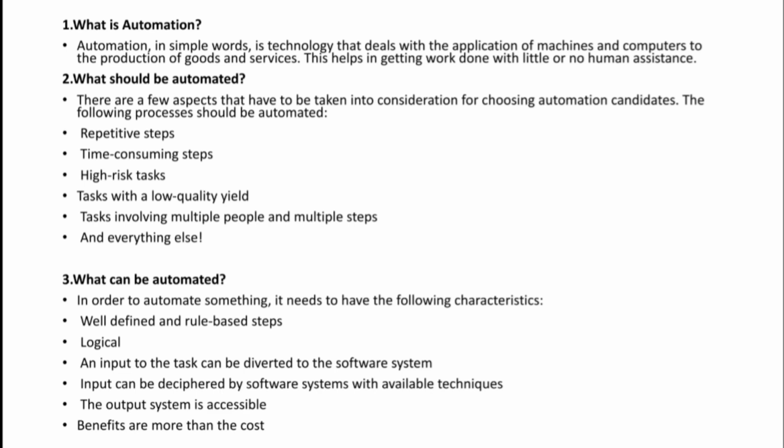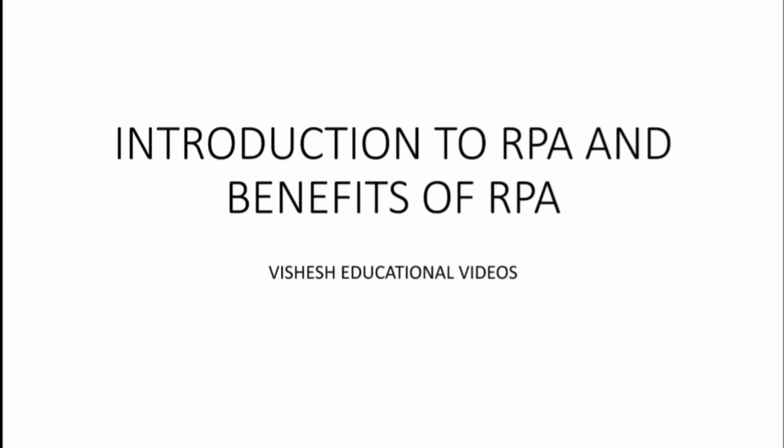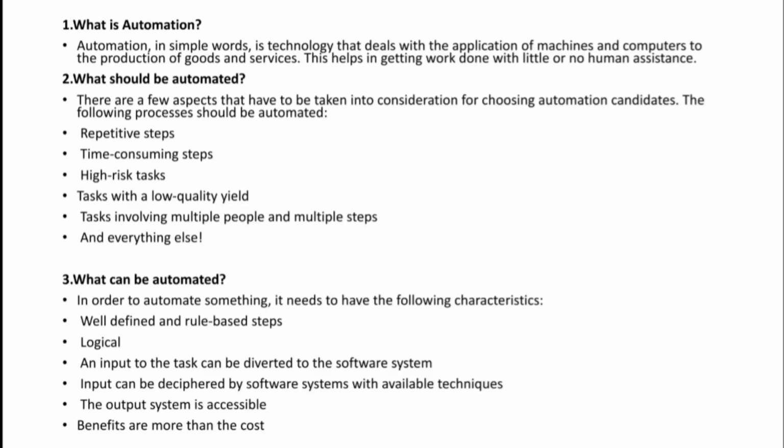And also tasks involving multiple people and multiple steps, right? So this type of task involving multiple people and multiple steps can also be automated. And lastly, everything else. Everything can be automated in today's advanced technology, right? So that's why automation plays a very important role in an organization.